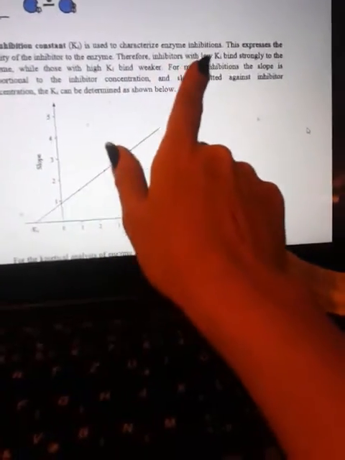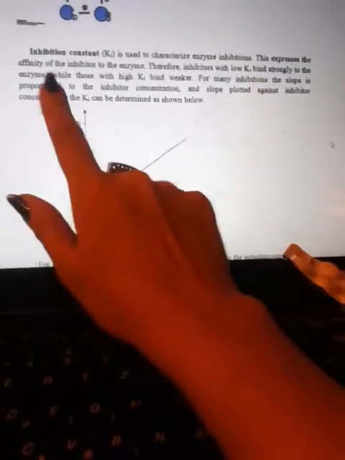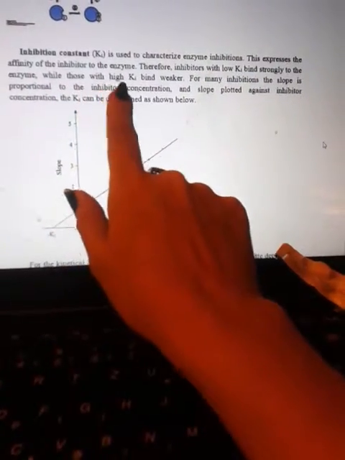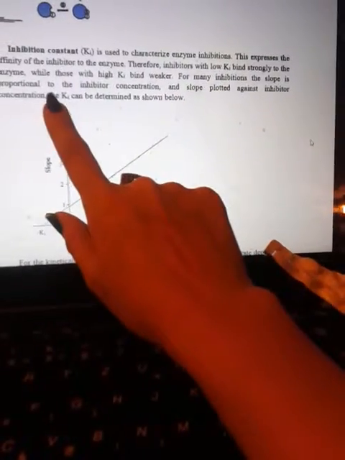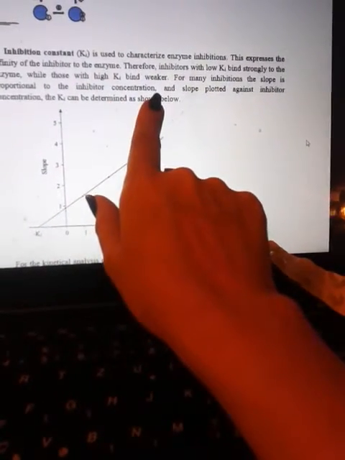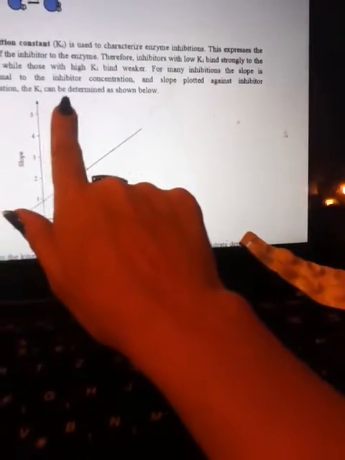Inhibition constant, Ki, is used to characterize enzyme inhibition. This expresses the affinity of the inhibitor to the enzyme. Therefore, inhibitors with low Ki bind strongly to the enzyme, while those with high Ki bind weaker. For many inhibitions, the slope is proportional to the inhibitor concentration, and slope is plotted against inhibitor concentration. The Ki can be determined as shown below.